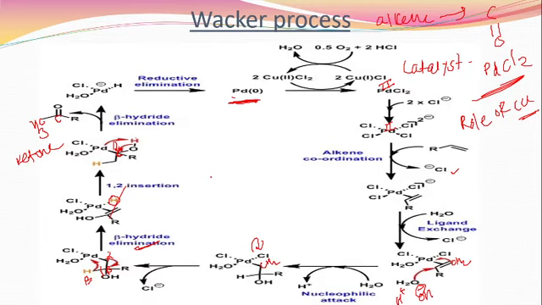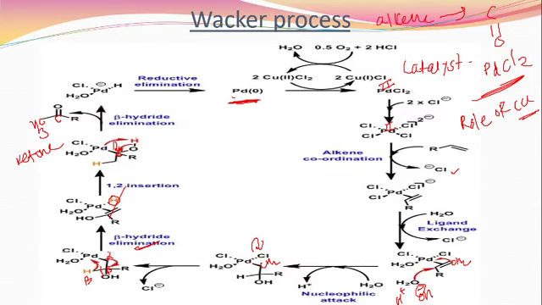Next, by the addition of chlorine, it is converted to PdCl4. Then by removing one ligand, that is a chlorine, the addition of alkene takes place. Then in the next step, water is added to this palladium by removal of another chlorine. Then this pi bond is converted to a sigma bond in this manner, by the addition of this OH compound.